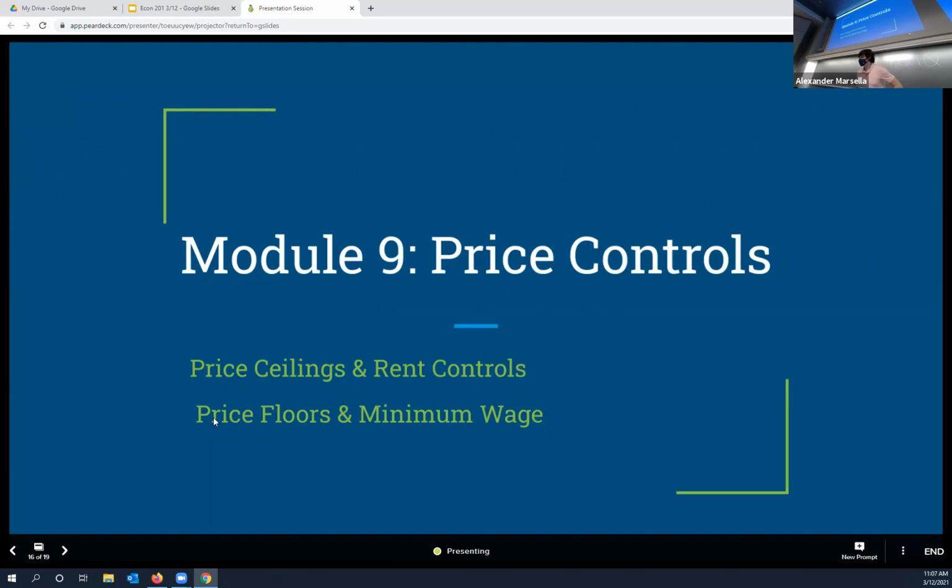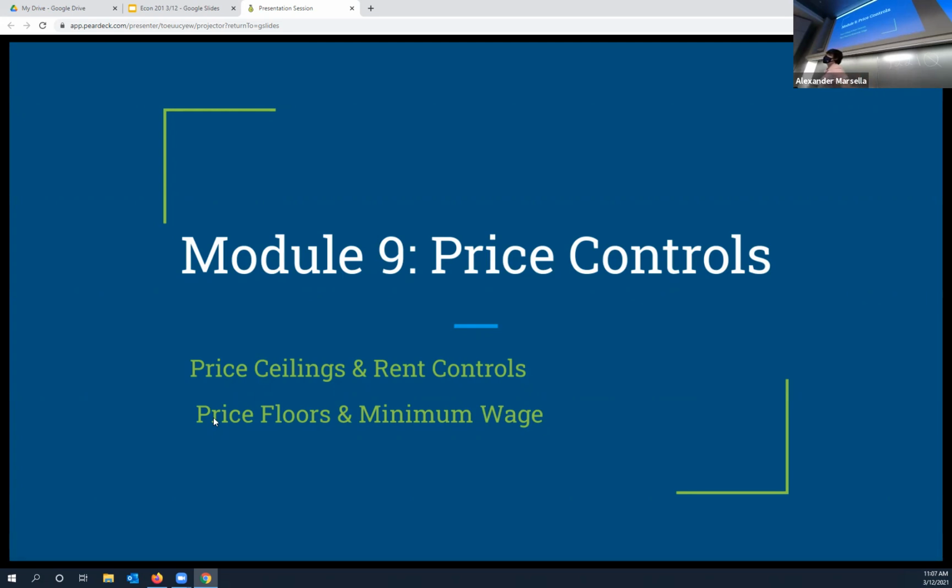So here's the problem. I really want to get into module 9 because it's really interesting. It's very pertinent. It talks about stuff that you hear about every day. Because we're going to talk about rent controls and we're going to talk about minimum wage. The economic term for those, a rent control is a type of price ceiling. Minimum wage is a type of price floor. I really want to get to this material. We're not going to jump right into module 9 today, but I'd like to jump into module 9 on Monday. And so the question is,